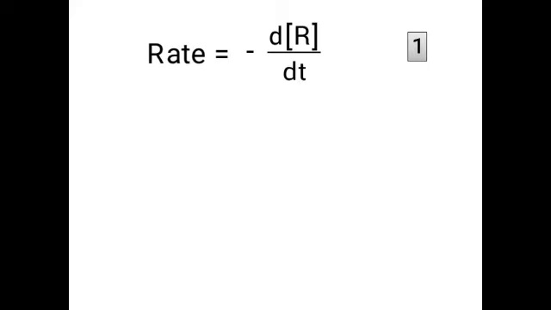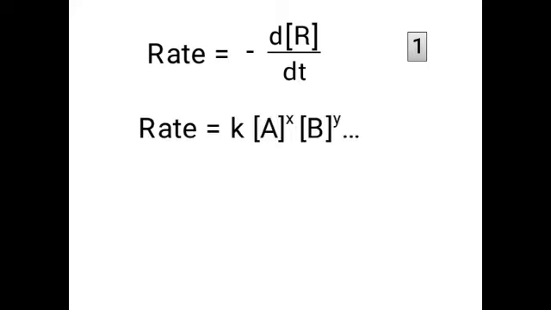And you have already studied just now that from the rate law expression, the rate can be written as the product of the molar concentrations of the reactants raised to some power. So this is also one way of representing the rate. Let me consider this as equation number 2. Now since the rate is equal to the change in the concentration of the reactant with time, and the rate is also equal to the product of the molar concentrations of the reactants raised to some power, we can equate these two equations.